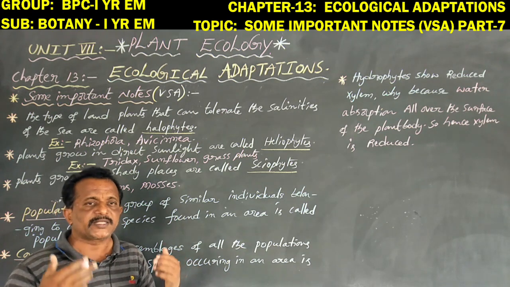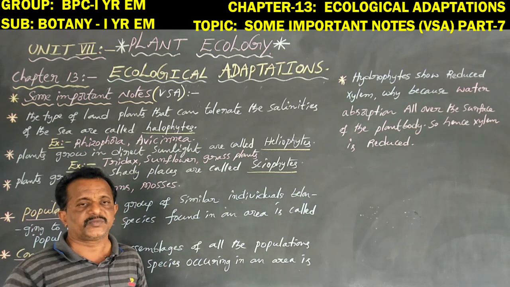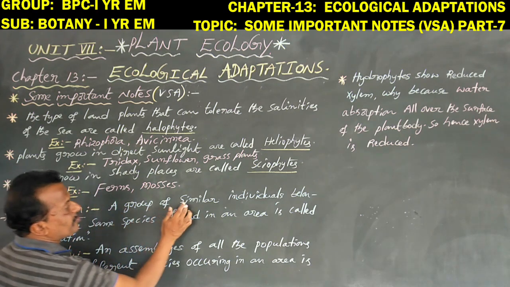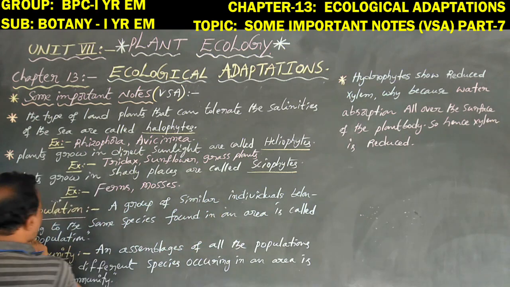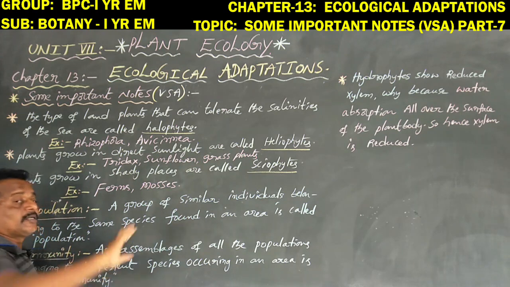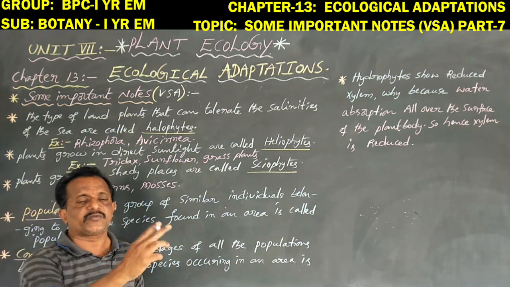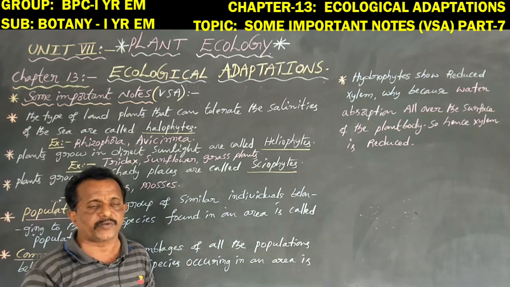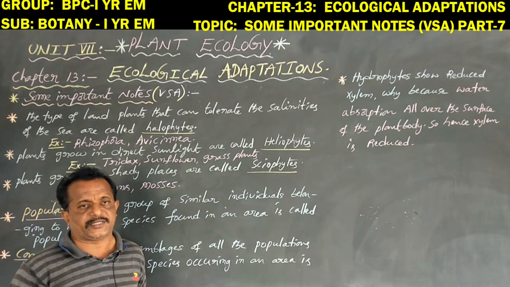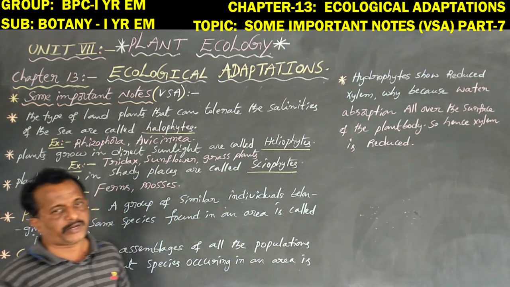So different individuals grow on this earth. Here, a group of similar individuals belonging to the same species found in an area is called a population. Plants are one population, animals are one population, human beings are also one population. So these kinds of individuals grow on the earth, in the surrounding environment.